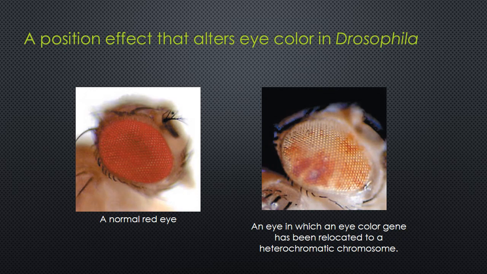The variegated appearance of the eye occurs because the degree of heterochromatin formation varies across different regions of the eye. In cells where heterochromatin formation has turned off the eye color gene, a white phenotype occurs, but other cells allow this same region to remain euchromatic and produce a red phenotype.